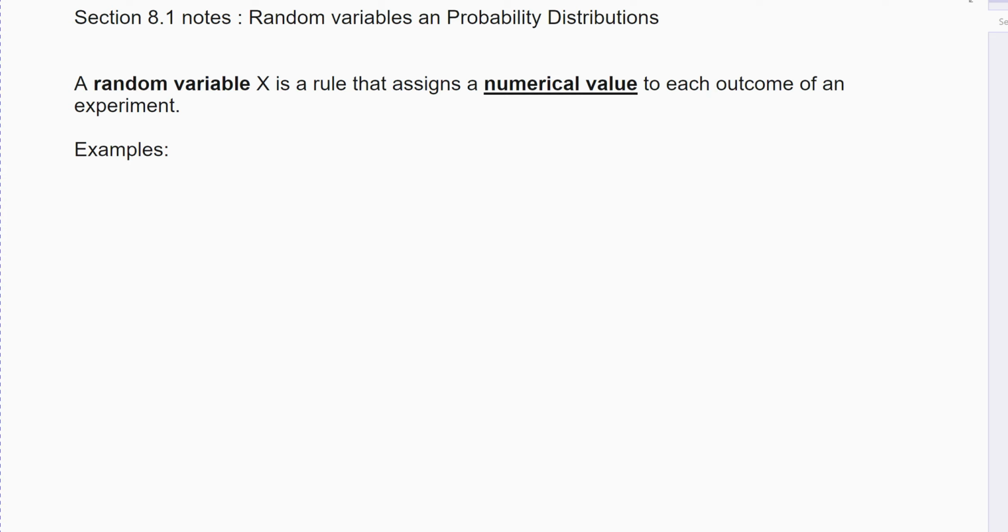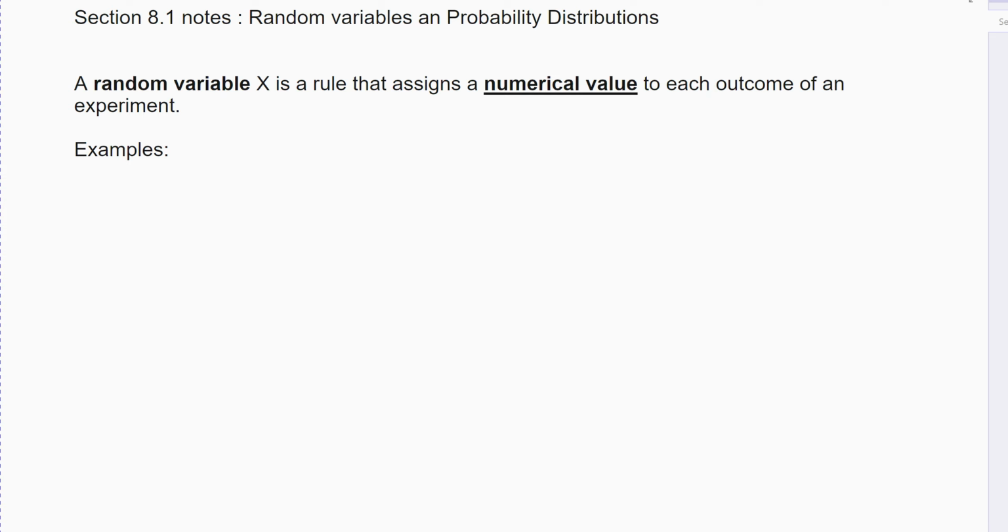Alright, so first of all, just like with chapter 7 and chapter 6, we start off with some new sort of definite math and language. We use our own words and our own terminology. Same thing with statistics. We use our own words, our own terminology, our own symbols. And so the first thing, when we've done a little bit with random variables when we did probability, right? We wanted everything to be equally likely when we were doing probability, and so it was always random. I randomly drew a card out of a deck. I randomly selected a handful of marbles. I randomly picked somebody from a survey. All right, it was all random.